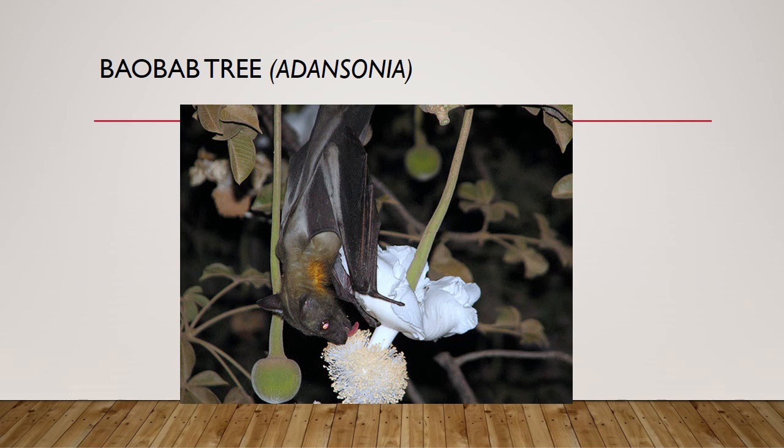So we have studied in biotic agents, entomophily, that is pollination with the help of insects. Then ornithophily, pollination with the help of birds. And then the third one, chiropterophily, that is pollination by bats. Okay, these are the different types of pollination by biotic agents.